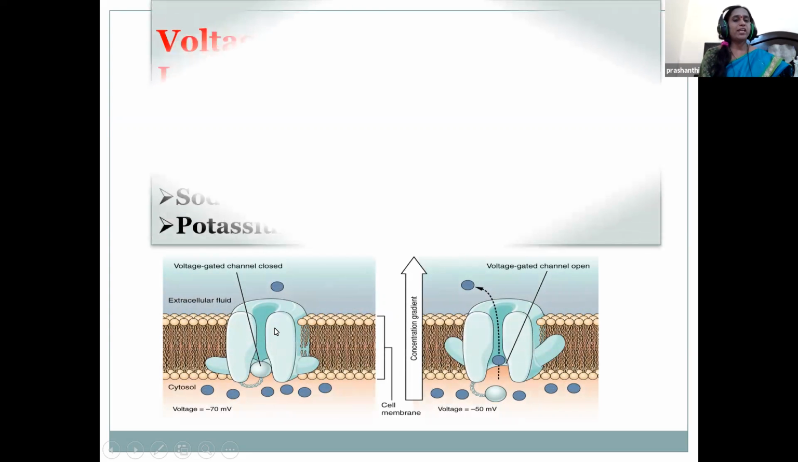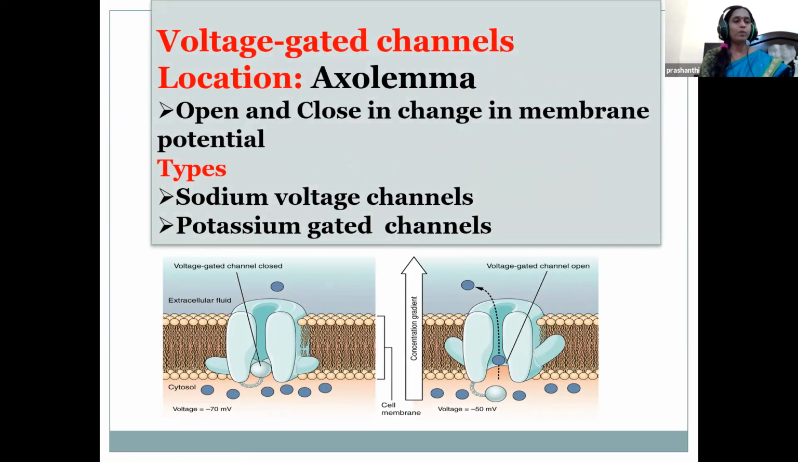This is the voltage gated channel. It is activated by changes in the membrane potential. It opens and closes in response to changes in the voltage of the membrane potential, and is involved in generating the action potential. They are of two types: sodium voltage gated channels and potassium voltage gated channels. Here the voltage gated channel is closed. Just see the picture, children, and here it is open. As it is open, the ions can move towards the outer side.